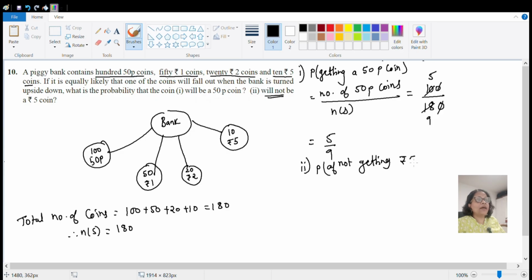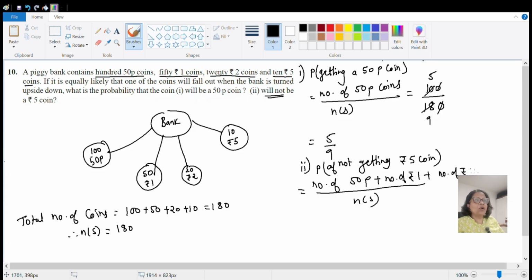Here again in the denominator total number of coins, but in numerator you don't want 5 rupees coin. So what are left with us that we have to add, that is total number of 50 paisa plus number of rupees 1 plus number of rupees 2 coins.